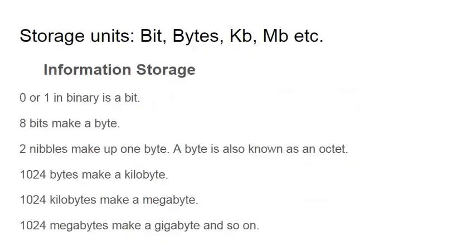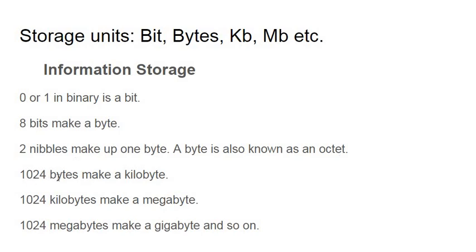Okay, we'll continue. Storage units. There are many types of storage units in a computer language, like bit, bytes, KB, MB, etc. You might have heard of these already because they're often used in daily life. For information storage, any 0 or 1, any character in binary, is a bit. 8 bits, meaning 8 binary characters, make a byte. 2 nibbles make up 1 byte, meaning each nibble is 4 bits. A byte is also known as an octet because the byte has 8 bits.